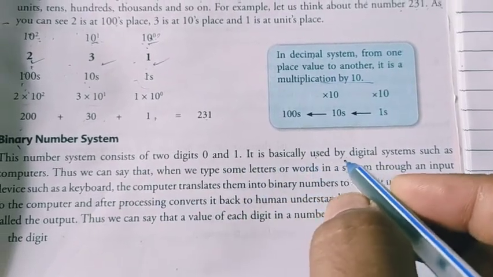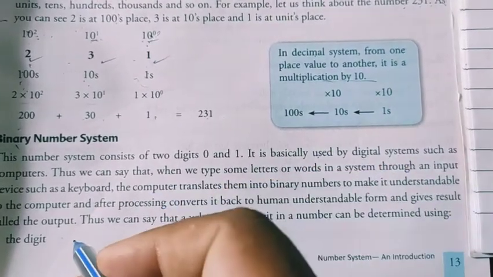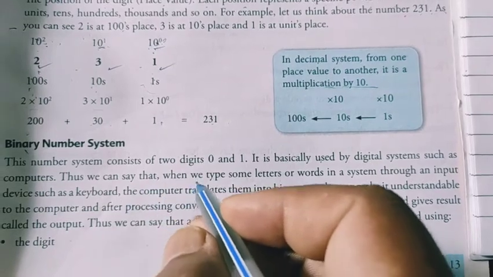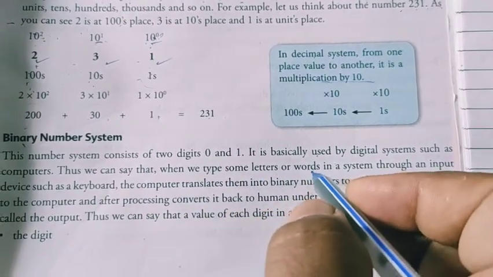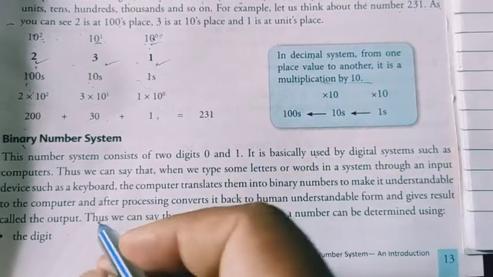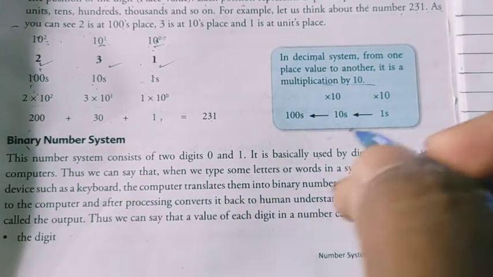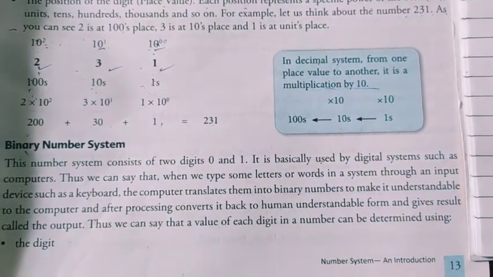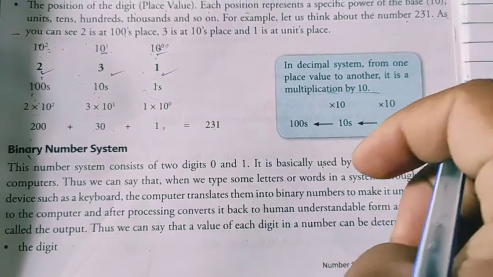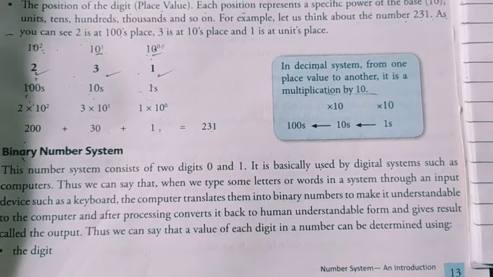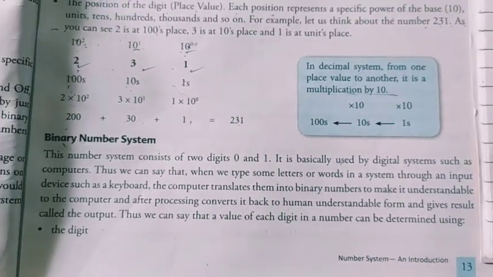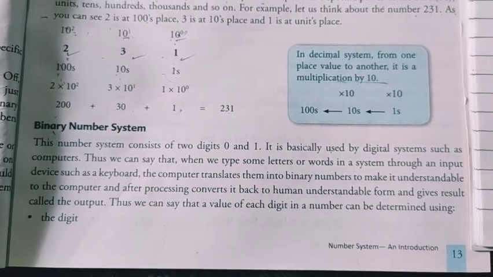It is basically used by digital systems such as computers. Thus we can say that when we type some letter or word into a system through an input device such as a keyboard, the computer translates them into binary numbers to make them understandable. Okay? Alright. Understandable means, for example,